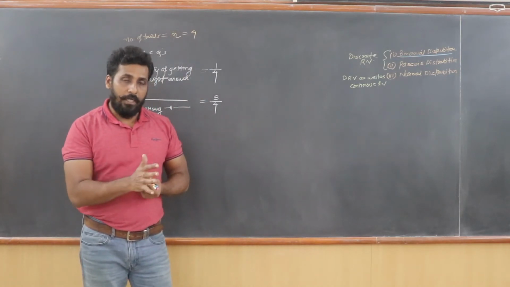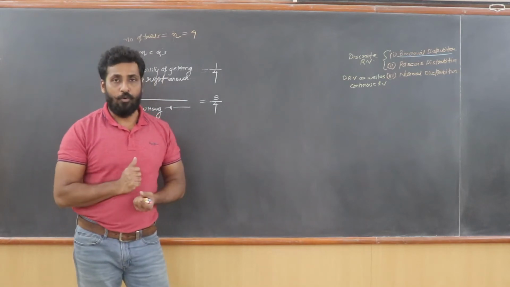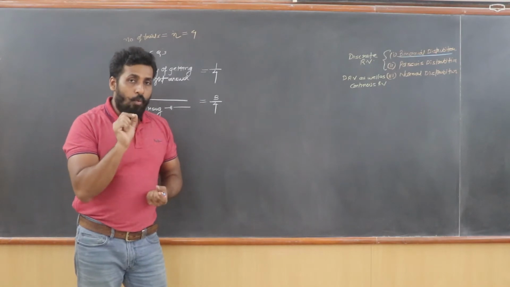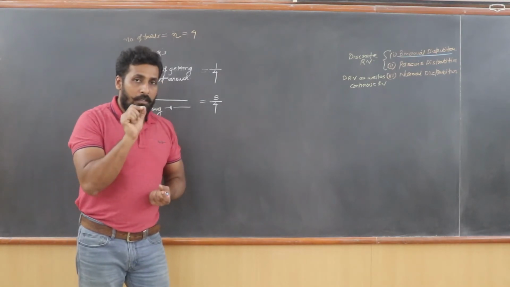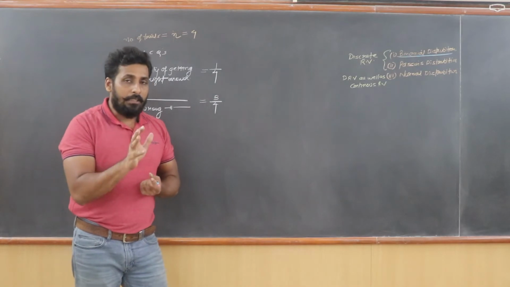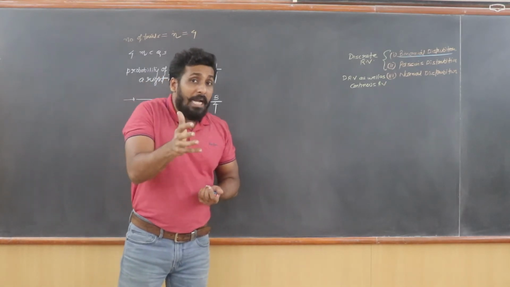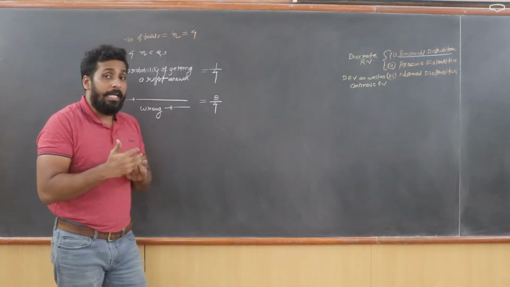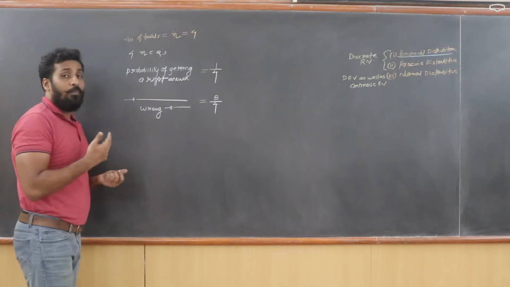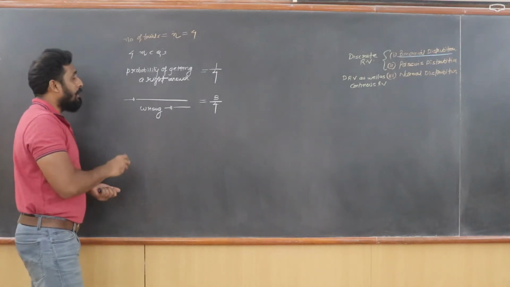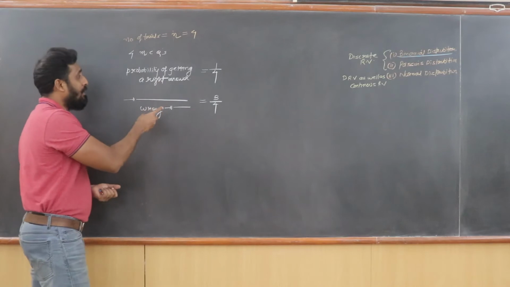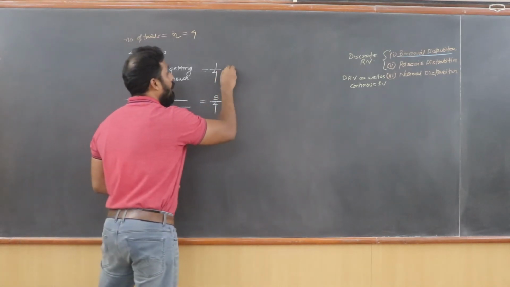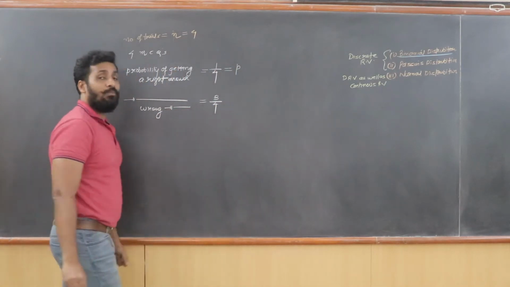Then the probability of selecting a wrong answer will become 3 by 4. Let us say success is when you get a correct answer. Success means whatever your desired outcome that you need to happen. Desired outcome here is getting a right answer. So getting a right answer becomes my success. That is why I can say probability of getting a right answer, which is now called probability of success, is 1 by 4. The probability of success is denoted by small letter p.